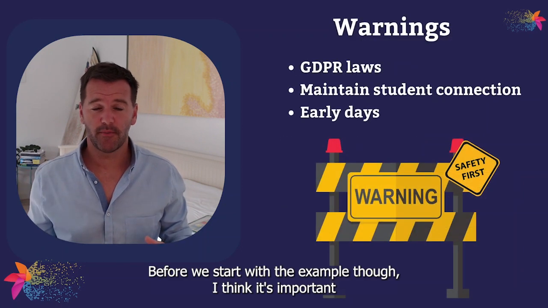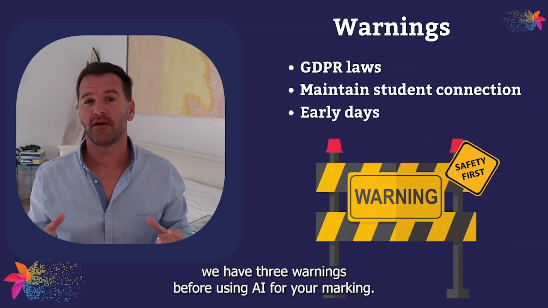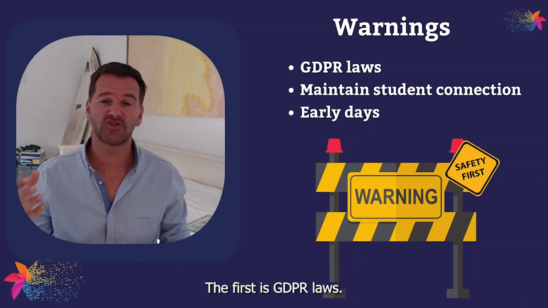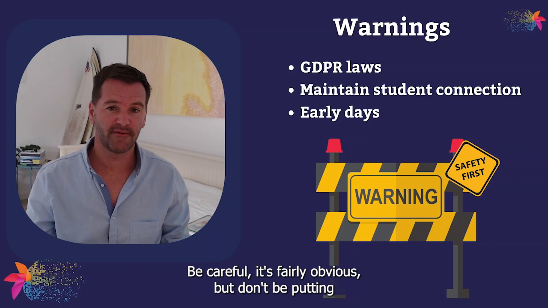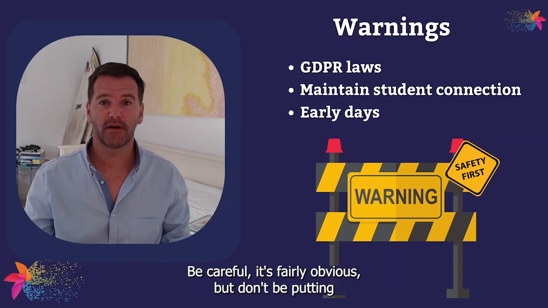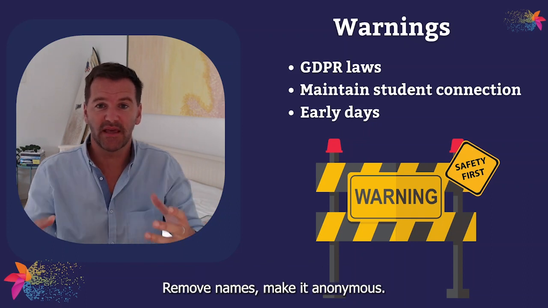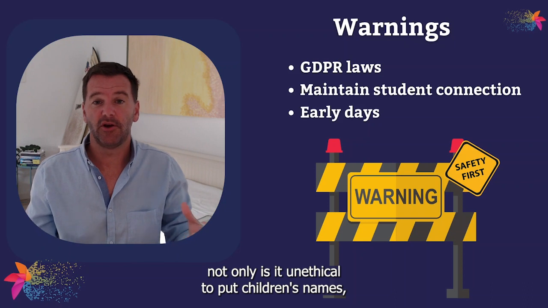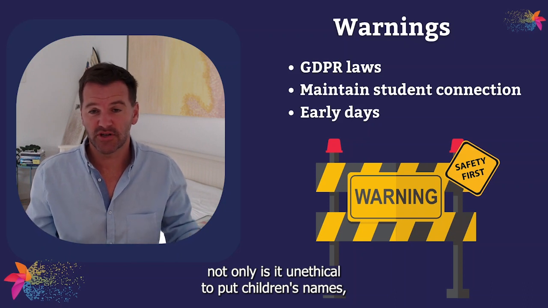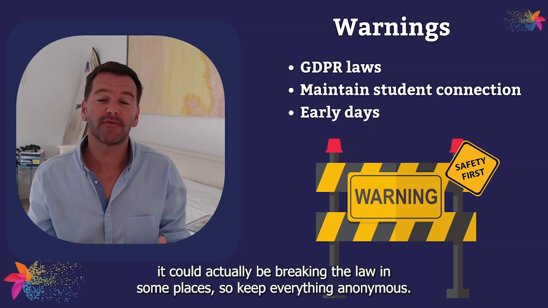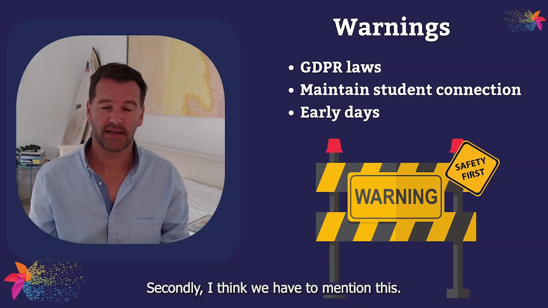Before we start with the example though, I think it's important we have 3 warnings before using AI for your marking. The first is GDPR laws. Be careful, it's fairly obvious, but don't be putting sensitive information about the children into AI. Remove names, make it anonymous. Not only is it unethical to put children's names, it could actually be breaking the law in some places. So keep everything anonymous.